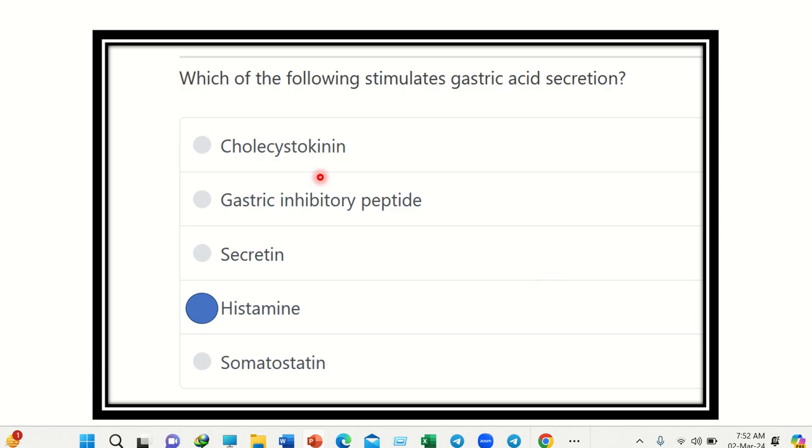So our answer is now clear, I think: histamine stimulates gastric acid secretion, and the other two are gastrin and acetylcholine. Here you can see this is the gastrin and acetylcholine. So gastrin, acetylcholine, and histamine stimulate secretion of gastric acid.